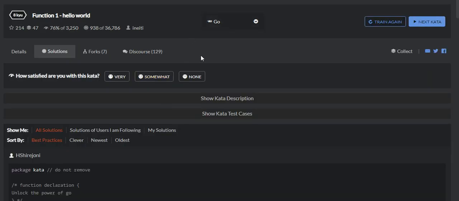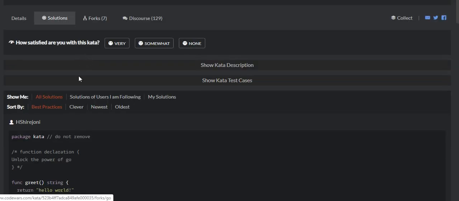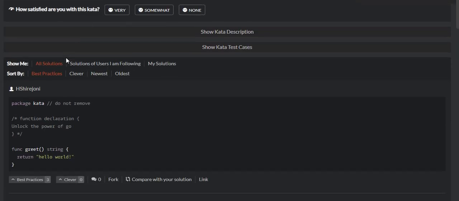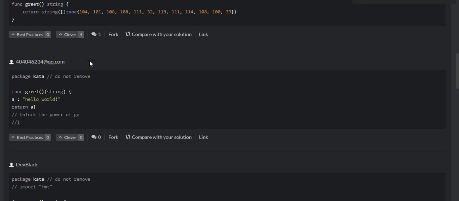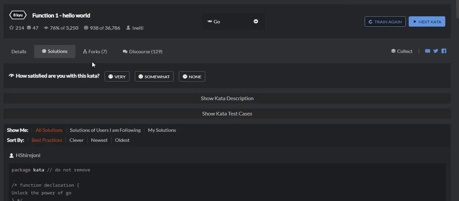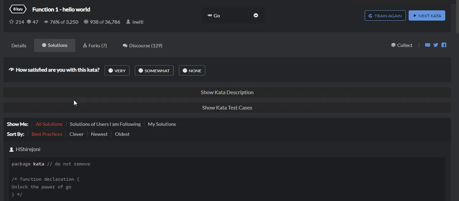After submitting my solution, you can also see other users who have coded the program, and you can go with the best practices and view others' code. This is a really cool thing about Codewars.